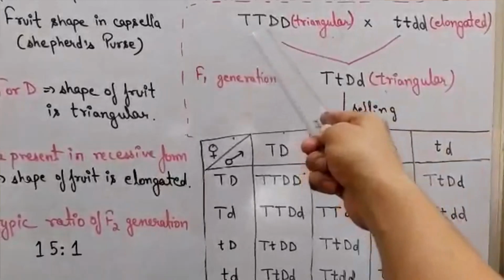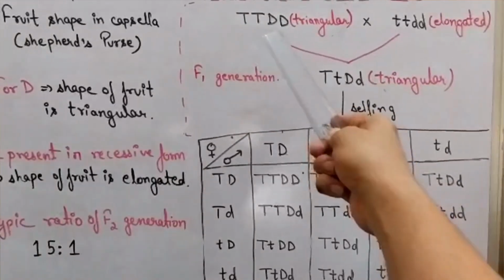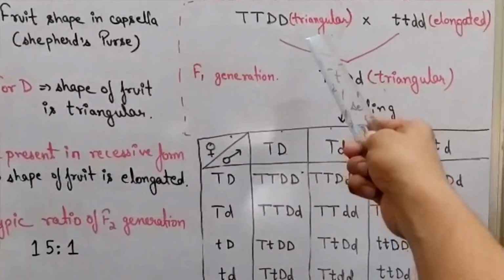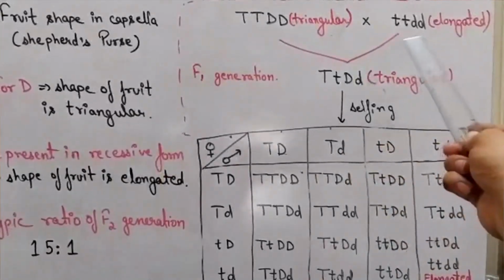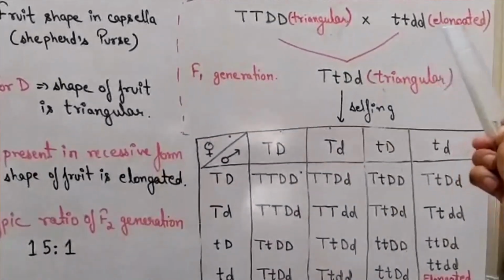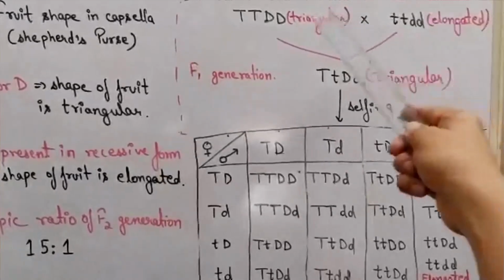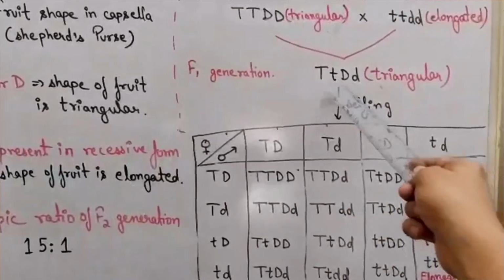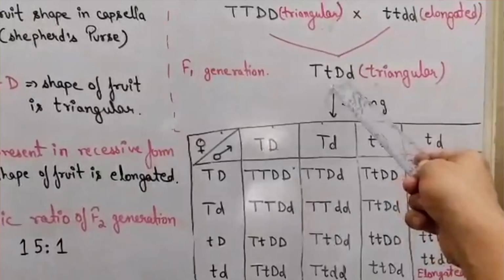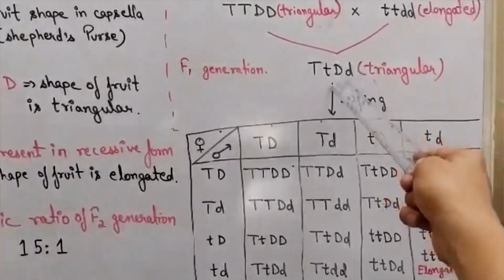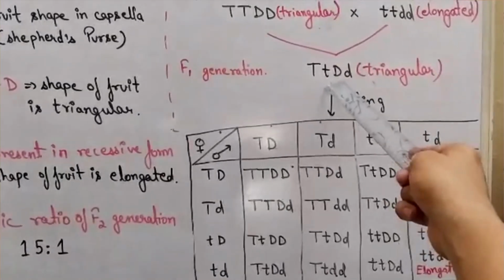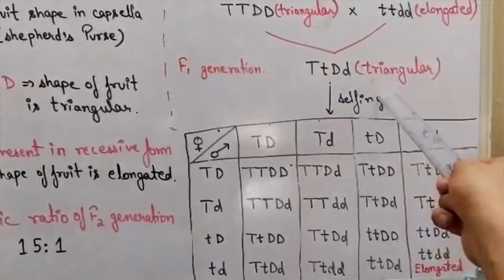As you can see, when both the genes are present in dominant form, the shape of fruit is triangular, and when both the genes are present in recessive form, the shape of fruit is elongated. We do the cross and we get the F1 generation, which is capital D, small d, capital D, small d, and one allele of this genotype have dominant allele, so the shape of fruit is triangular.